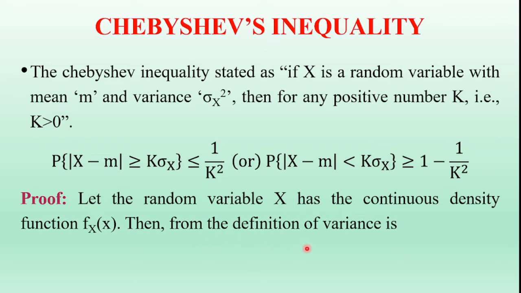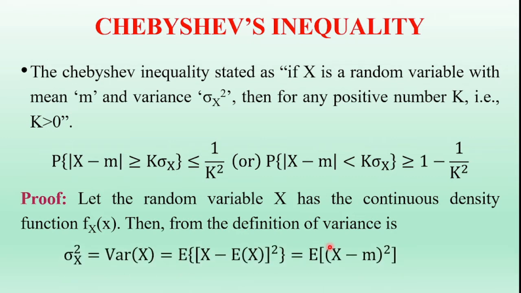Then from the definition, the variance of x is equal to the expectation of x minus m whole square. So this is the definition of the variance of the random variable.